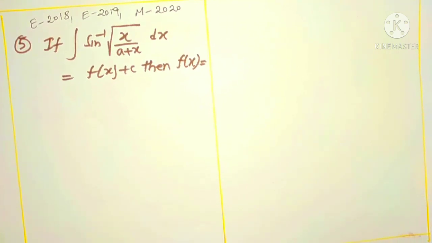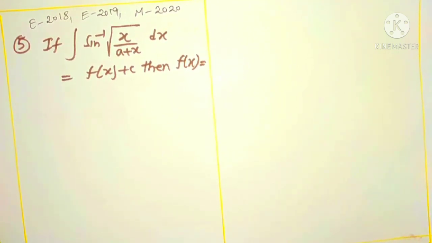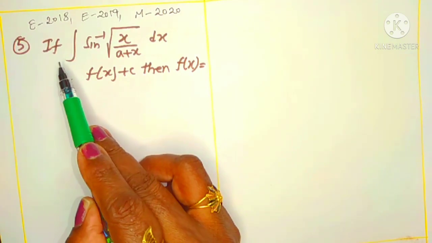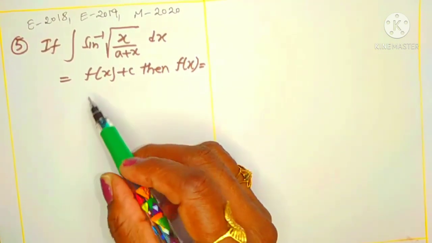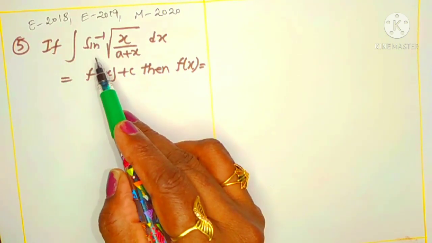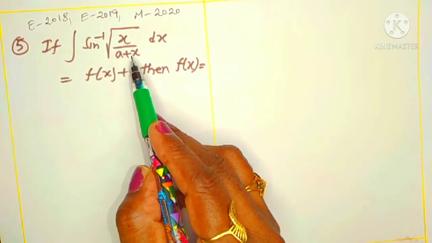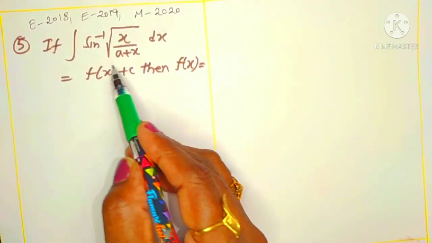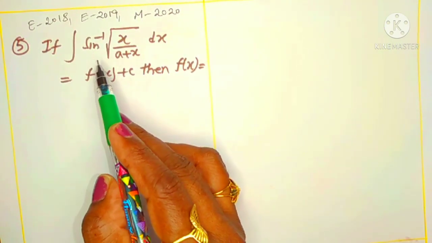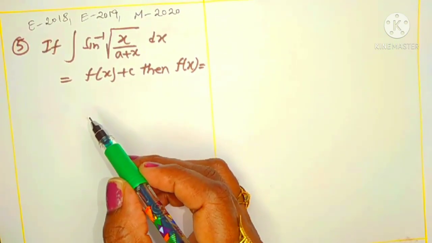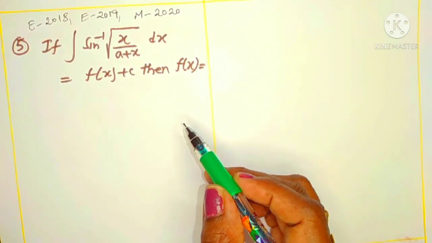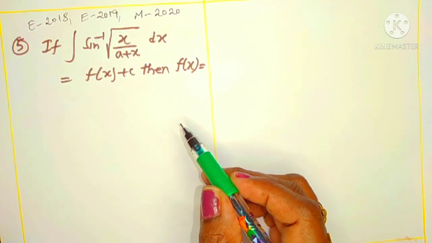Right. Now, how can you do it? To find this integral, the options are there, so I didn't write them. The integral of sine inverse root over x by a plus x is given like this. Now, to reduce the given function into a known integral function, we have to convert this sine inverse in terms of tan inverse. I said this in indefinite integrations, differentiations and inverse trigonometric functions.